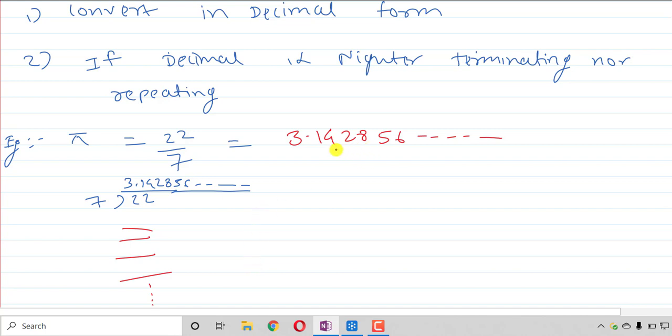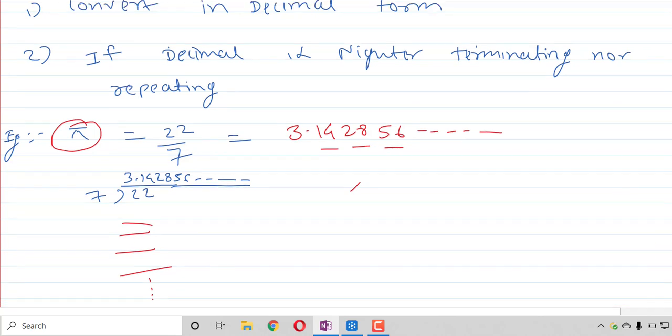Secondly, you can observe these numbers are not repeating: 1, 4, 2, 8, 5, 6. No single number, group of two, three, four or five numbers is repeating here. That's why pi will be termed an irrational number, because if we convert 22 by 7 and try to divide it, we are not getting a terminating decimal and we are not getting repeating numbers either. Okay, so just remember this.